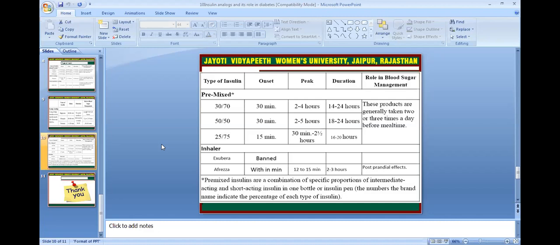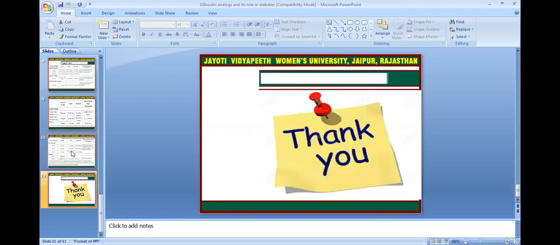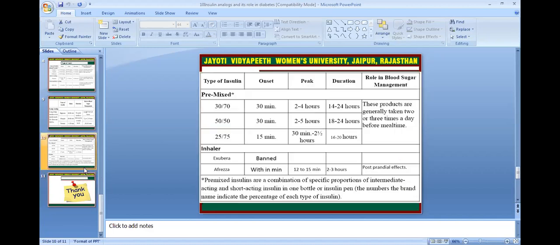premixed insulin, a combination of specific proportions of intermediate acting and short acting insulin in one bottle or insulin pen. The number in the brand name may indicate the percentage of each type of insulin. So these are the types of insulin analogs, the doses taken, their role in blood sugar management, the timing, what the peak is, what the duration is, and when they will be taken. So this is the whole session on this.